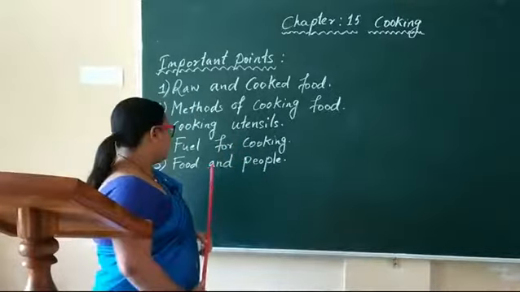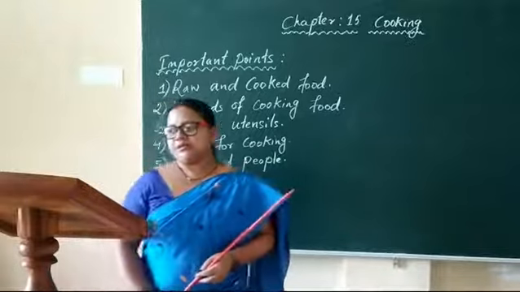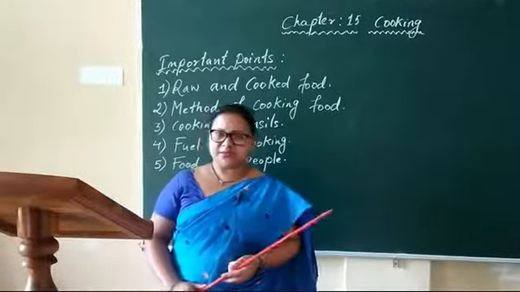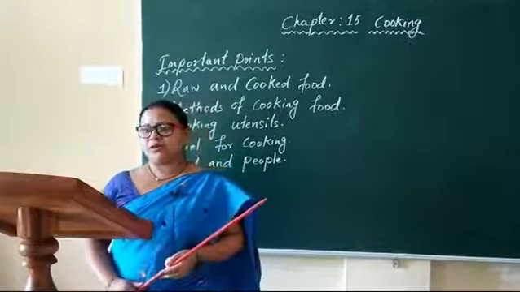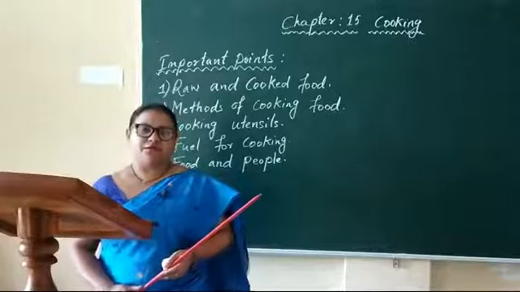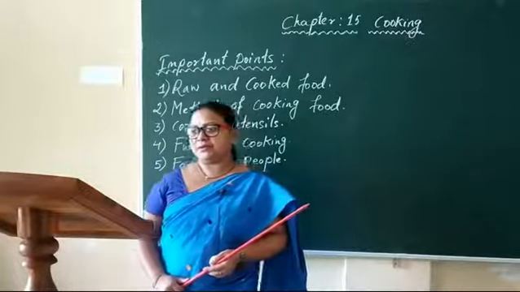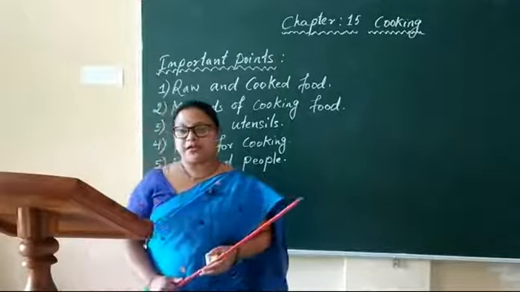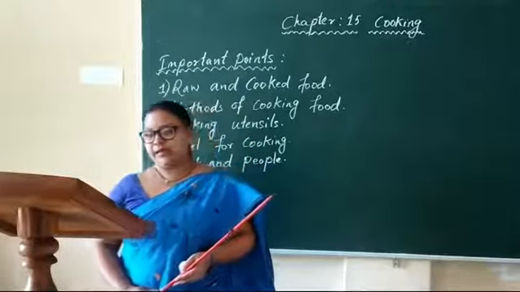Now the fifth point, that is food and people. Children, these two words are very much related with each other, because we human beings cannot survive without food. Children, different people eat different kinds of food, depending on their age, climate, gender, culture, work, and health.